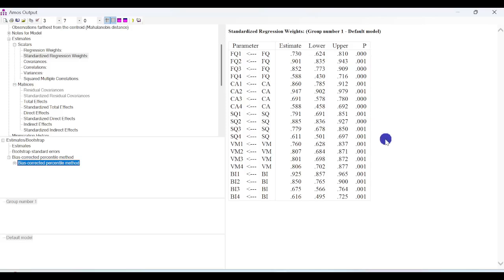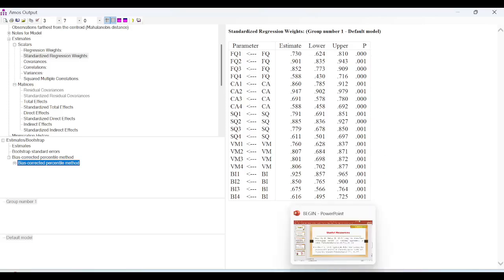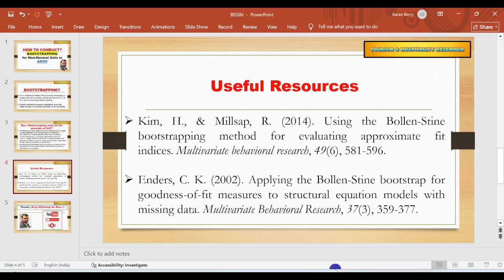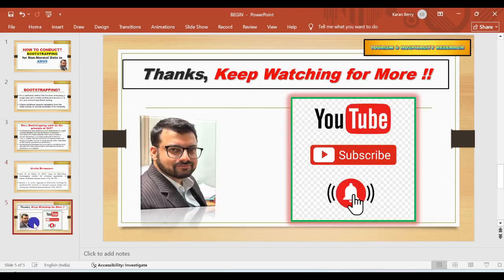So when you are applying the bootstrapping technique, you don't have to worry about whether your data is normal or non-normal, and you can go ahead with the analysis. Whether you want to do a measurement model assessment or you want to conduct a structural model assessment, you can use this bootstrapping technique.